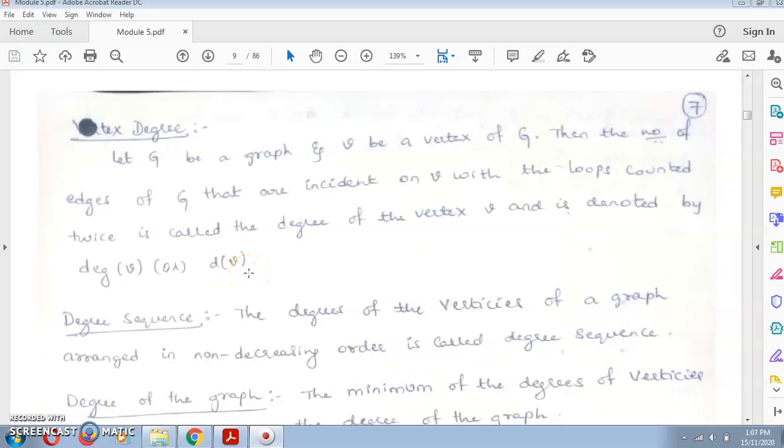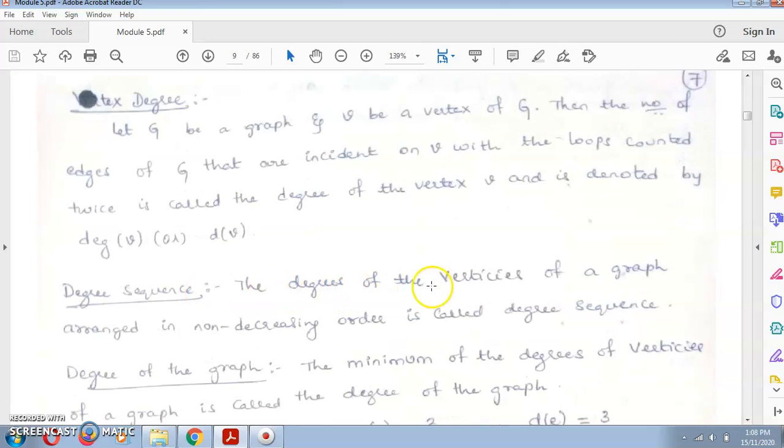In the example diagram, I'll show you the vertex degree by counting how many degrees there are for a particular vertex. This is just the theoretical part of the vertex degree and degree sequence. The degree sequence is the degrees of the vertices of a graph arranged in non-decreasing order.